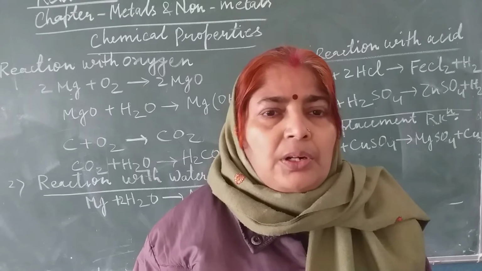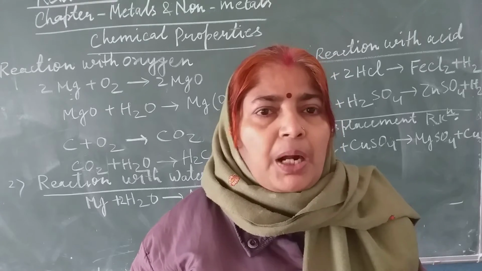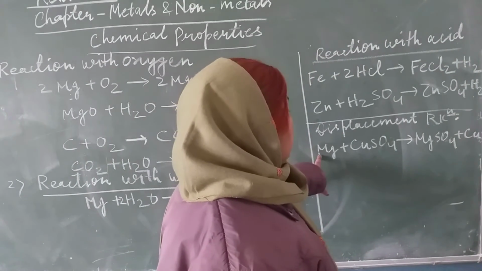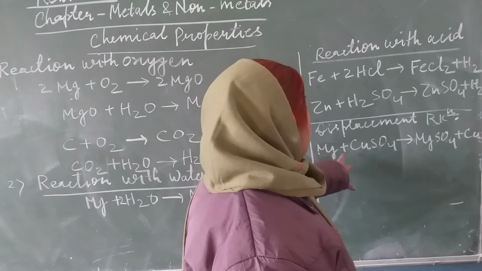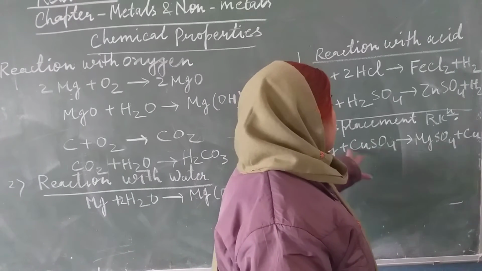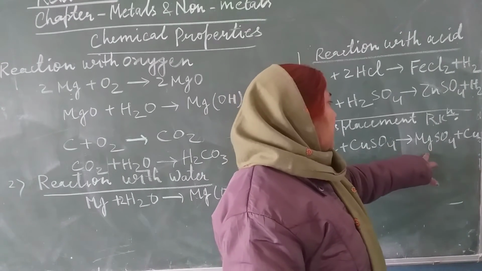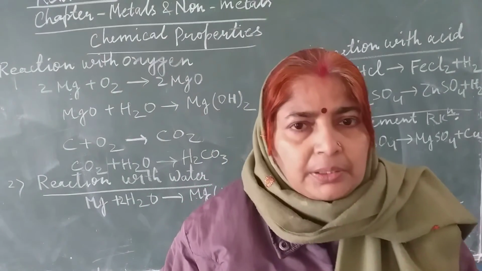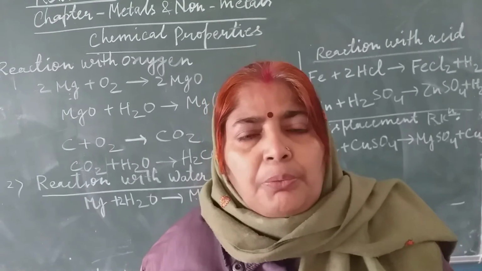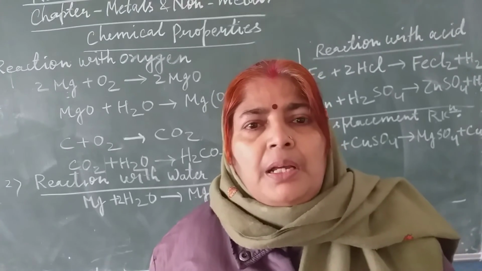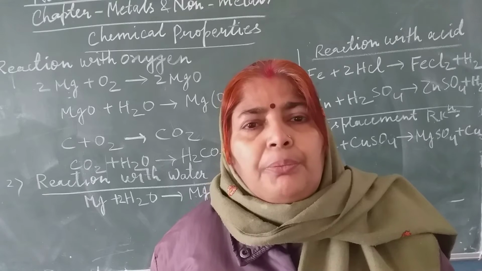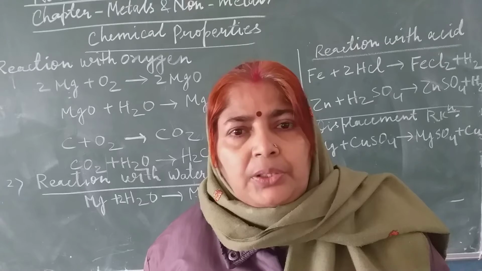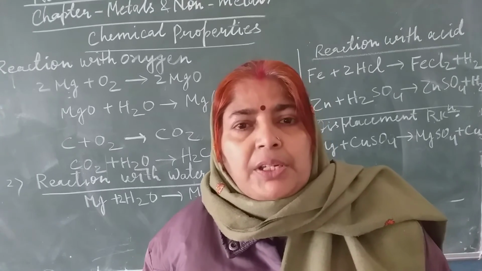We will see that on the magnesium ribbon there is a brown coating. That coating is of copper. So magnesium is more reactive than copper. So it displaces copper from copper sulfate solution and we get magnesium sulfate and copper. This is an example of displacement reaction. A reaction in which more reactive metal displaces a lesser reactive metal from its aqueous solution of salt is called displacement reaction. Now what is reactivity?